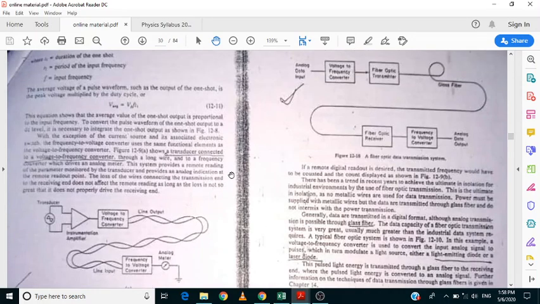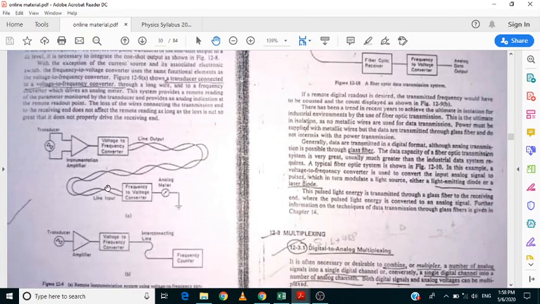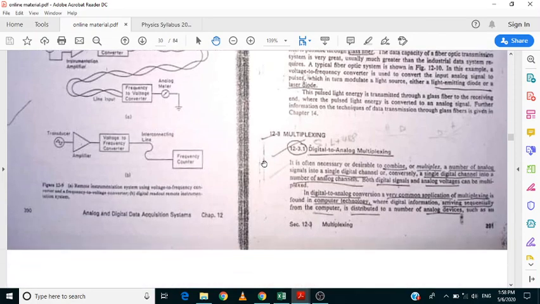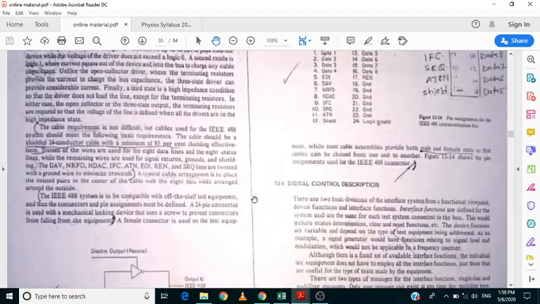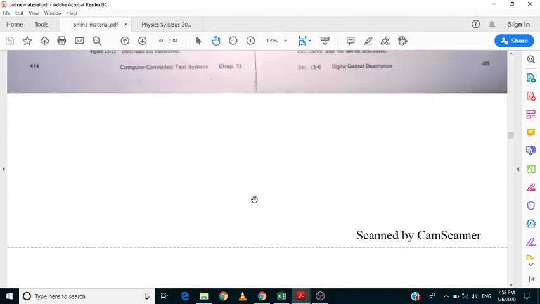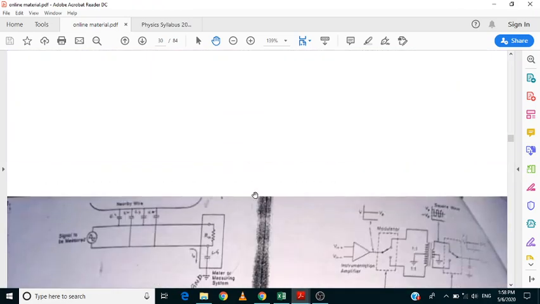You are supposed to explain, when taking the transmission process from the measuring end to the receiving end, how the transducer is there, what the importance of the instrumentation amplifier is, voltage to frequency, frequency to voltage, all those things, but no need to draw these diagrams in the exam. Multiplexers may be asked as a short question as well as a long question. If they ask the short question, simply define the multiplexer and explain any one of the digital to analog or analog to digital multiplexers, whichever they highlight in the exam.